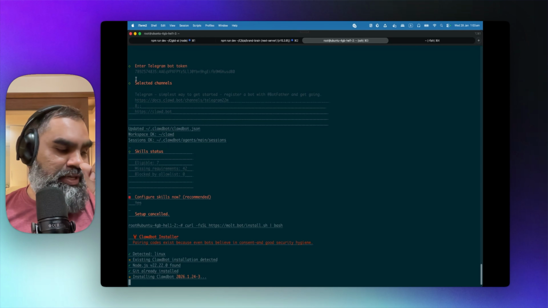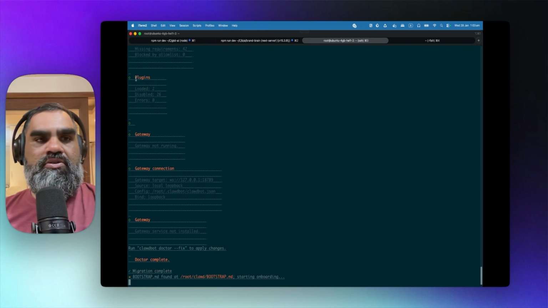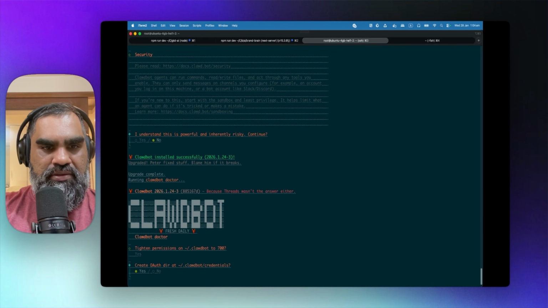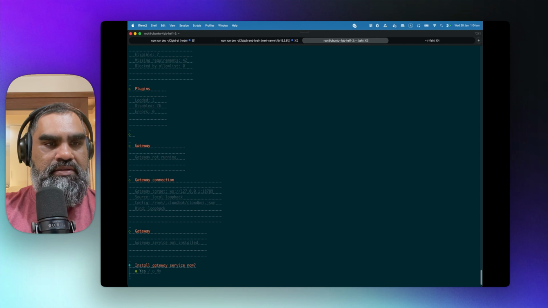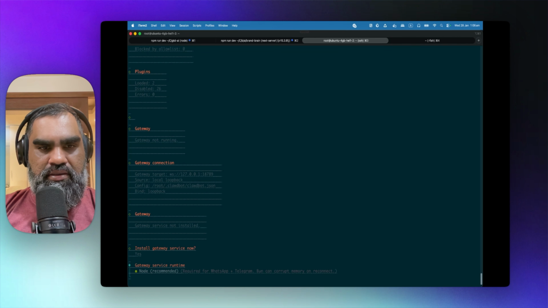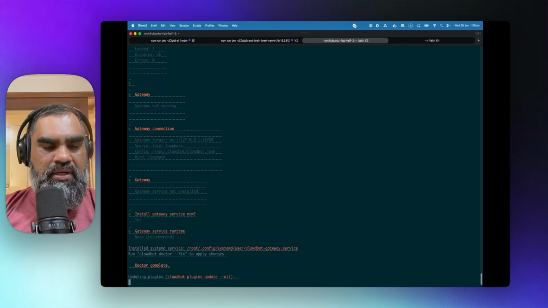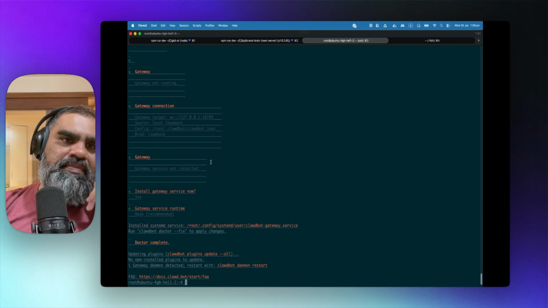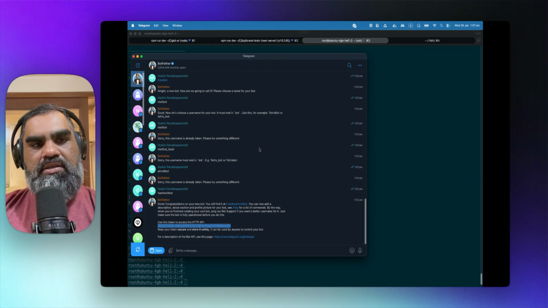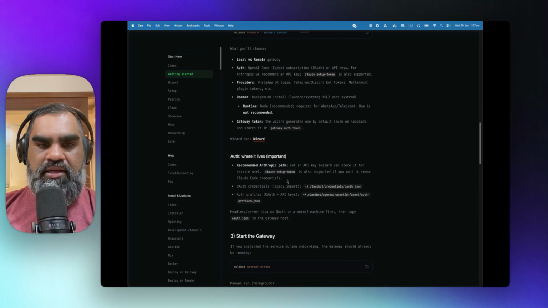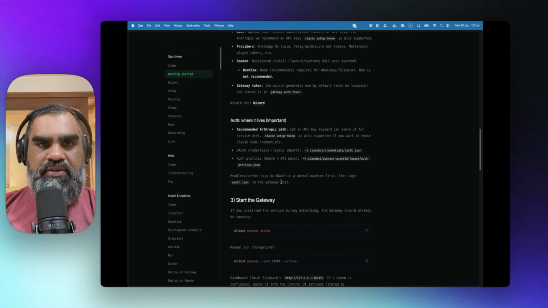This is why you should always read what's on the screen. All right, so it is resuming actually. Yes, create all directory at yes. It's default, so I'm just install gateway service now. Node recommended, required for WhatsApp and Telegram. Bun can corrupt memory on reconnect. So, okay, so node updating plugins, Clawdbot plugins. It uses a WebSocket gateway target. Looks like it's finished. What do we do now? Daemon is installed. It's all automatically selected. The documentation is slightly outdated, I think.